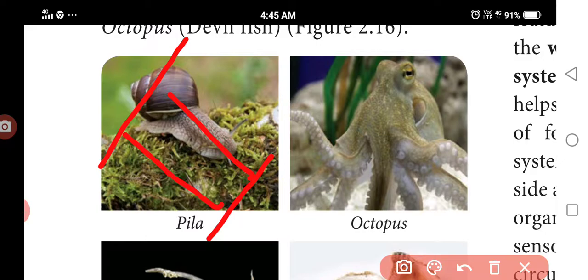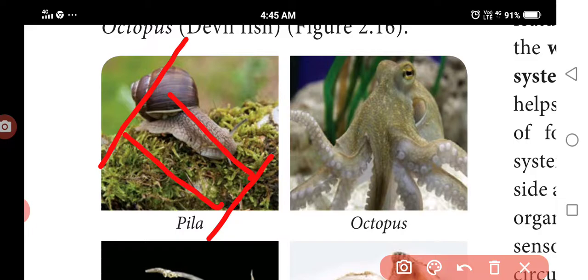The mantle has a cavity, and the cavity has feather-like gills, which are used for respiration. The rasping organ is called the radula. The digestive system is complete.